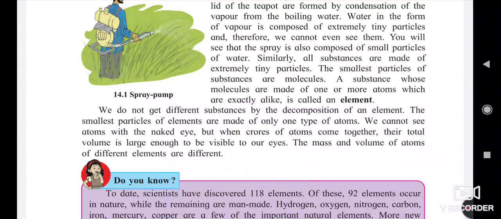We cannot see atoms with the naked eye, but when crores of atoms come together, their total volume is large enough to be visible to our eyes. The mass and volume of atoms of different elements are different.